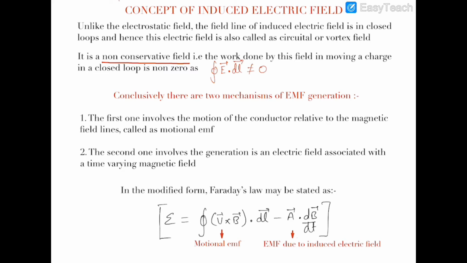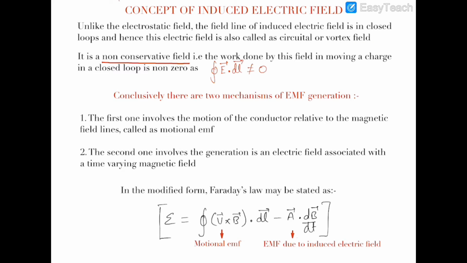Okay, now, the three important things which we have noted as differences between electrostatic and induced electric field are: the first one is that the electrostatic field was due to the static charges which are present in some region, and this induced electric field is induced due to the time dependent magnetic field. The second difference is that the electrostatic field does not form closed loops, and this induced electric field is induced in closed loops.